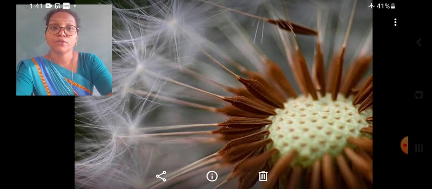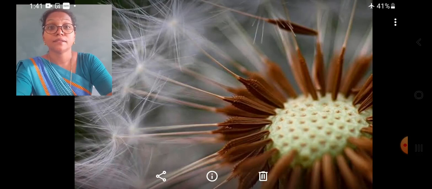Students, first of all we are going to learn the dispersal of seeds by wind. The hairy, light and winged seeds, or the seeds that are attached with some fibrous materials, can float in the air and can be carried by the wind currents.